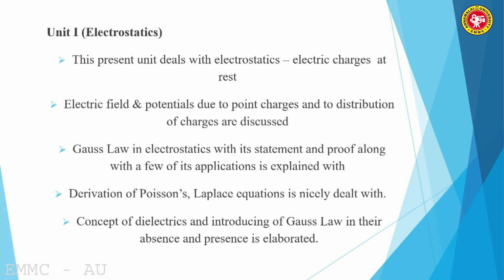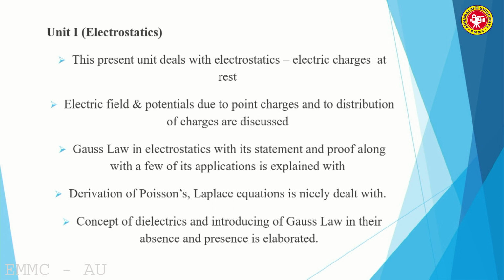The first one, unit 1, electrostatics, is nothing but charges at rest. What are the charges? We know there are two kinds, a positive charge and a negative charge. You have studied this well in your earlier undergraduate classes. Same charges, plus plus or minus minus, are called like charges.